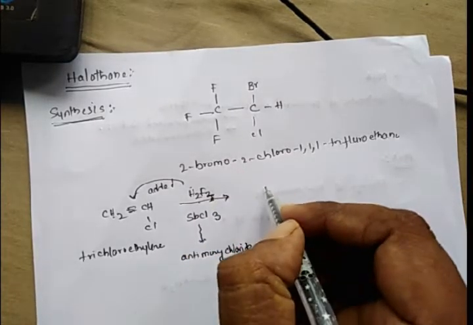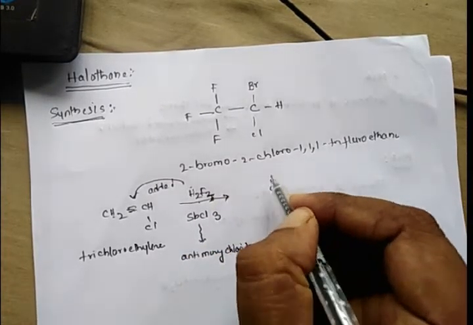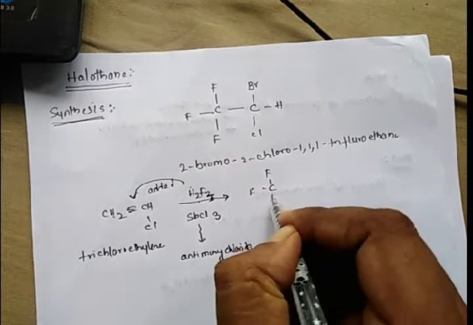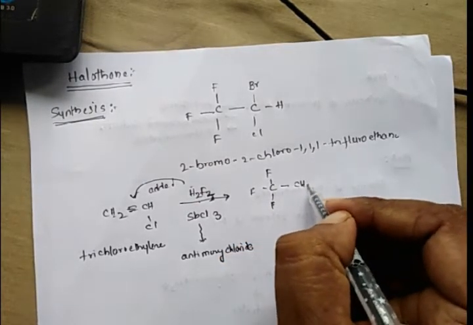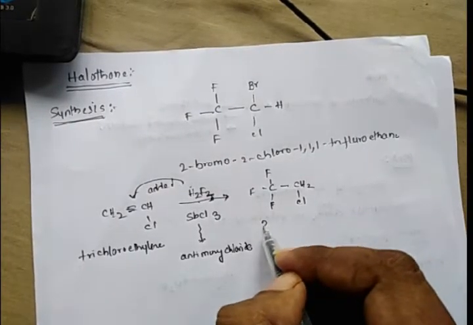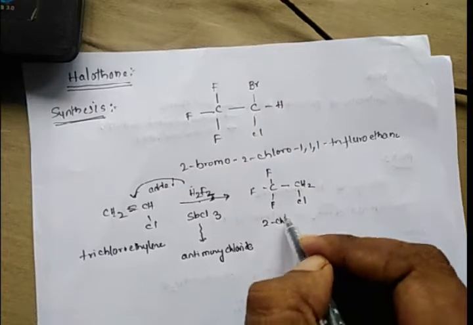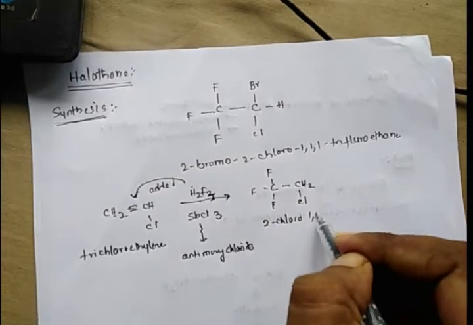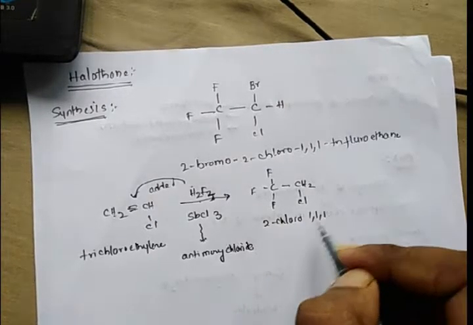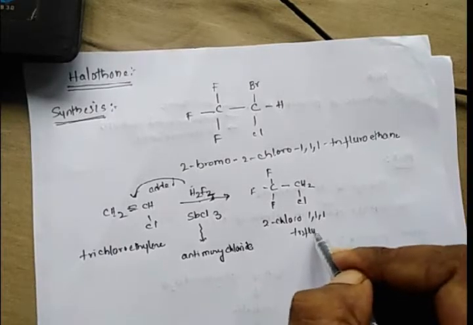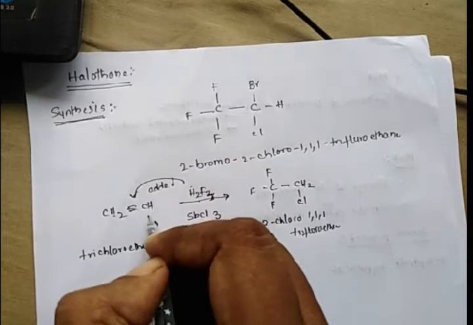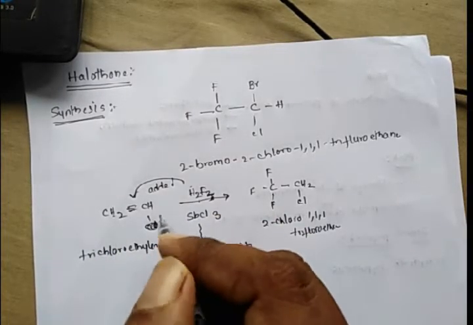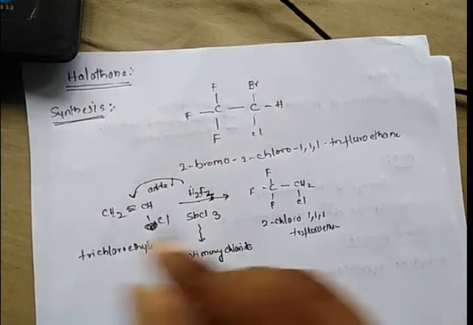and we will get CF3-CH2Cl, called 2-chloro-1,1,1-trifluoroethane.